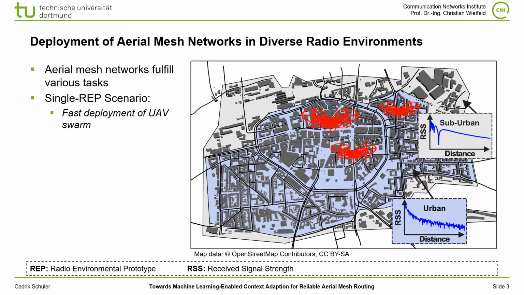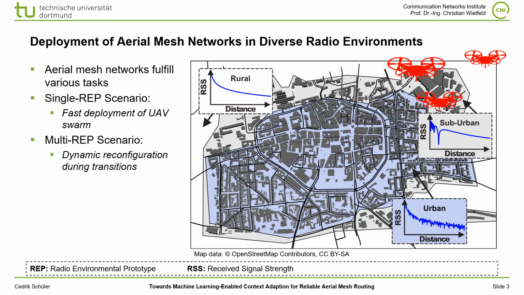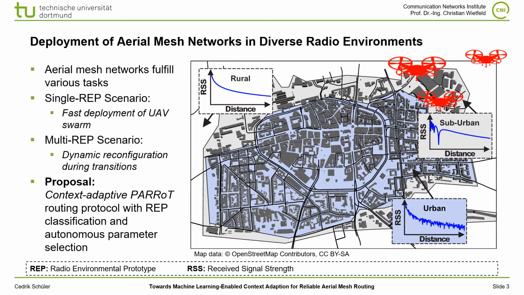If we now consider this part of the map, we have sparsely located buildings and therefore find a different radio environmental prototype where a different configuration may be needed. This holds as well for the outer part here, where we have no buildings and signal attenuation mainly occurs due to distance effects. If the UAV swarm now performs a transition across these REPs, we are talking about a multi-REP scenario where the challenge is to have a dynamic reconfiguration during runtime. To enable all this, our proposal in this work is the Context-Adaptive PARRoT routing protocol, which is featured by a machine learning based REP classification to have an autonomous parameter selection.